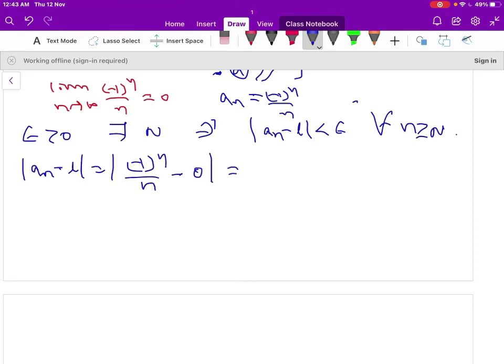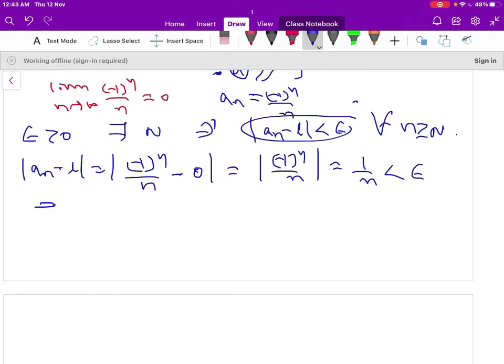L is 0 here, so this is equal to modulus of minus 1 to the power of n by n. Modulus of a negative is positive, that is 1 by n less than epsilon through the definition. So this implies n is greater than 1 by epsilon.